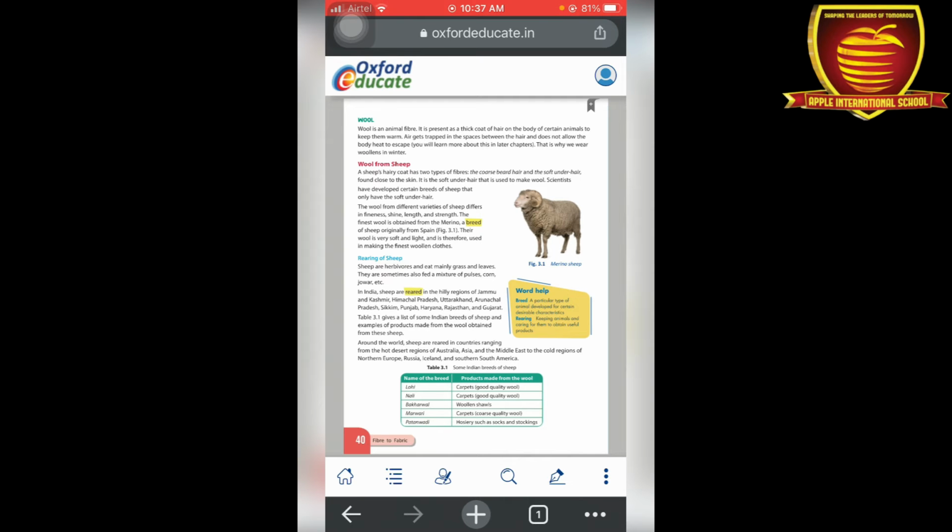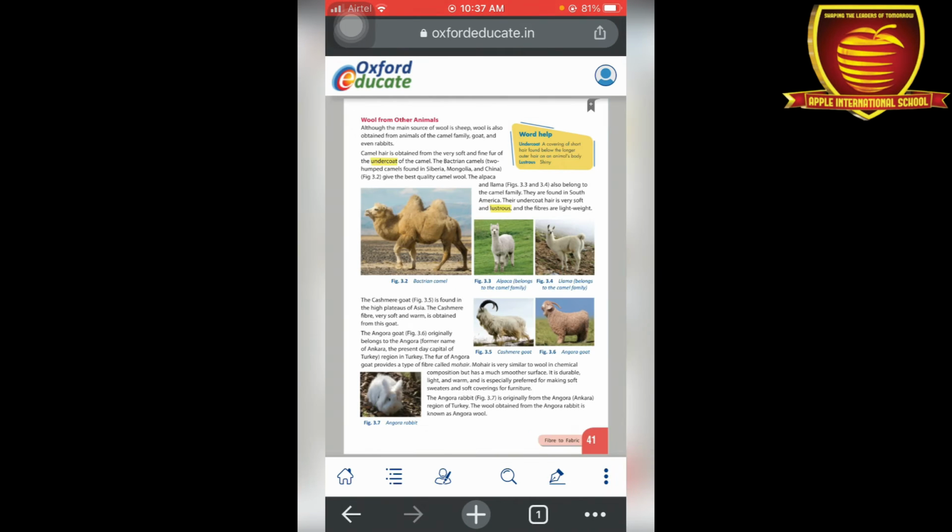Okay, now the second is wool from other animals, means except sheep, which animals are there from which we can obtain wool. Next, although the main source of wool is sheep, wool is also obtained from other animals, means from some of the camel family, goat and even from rabbits.